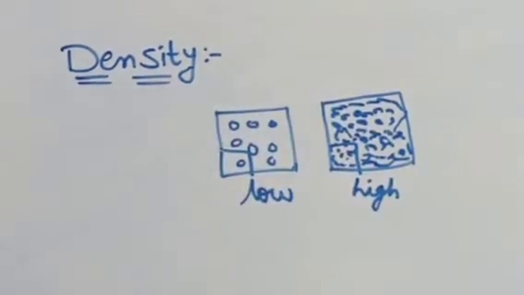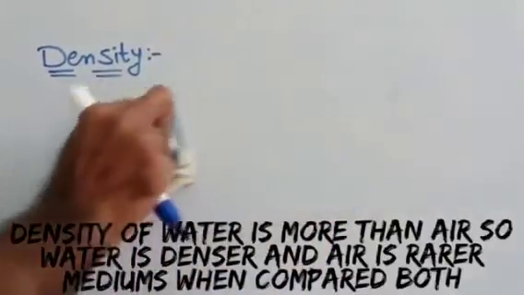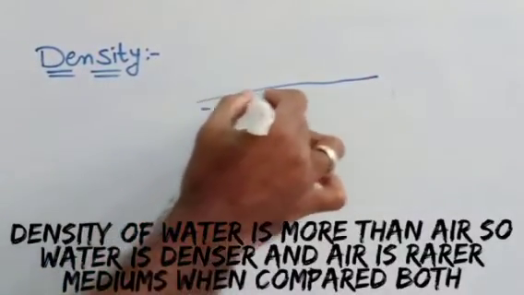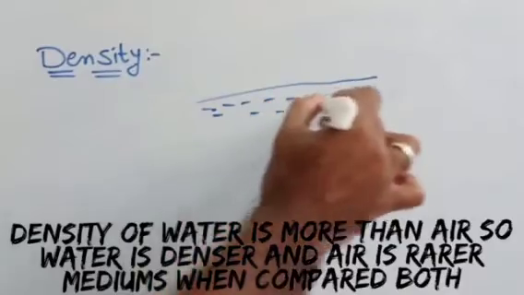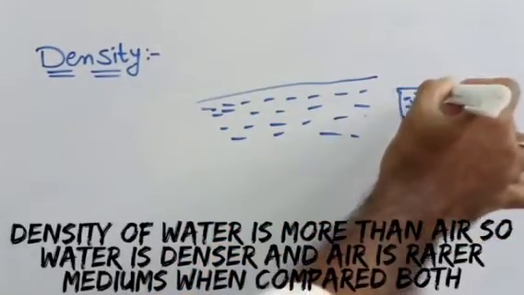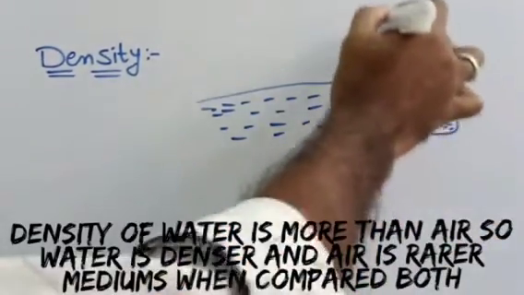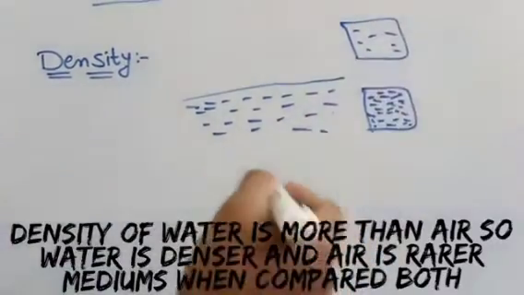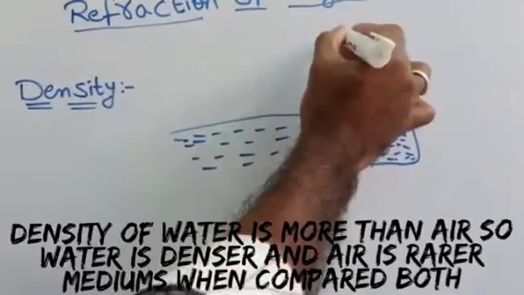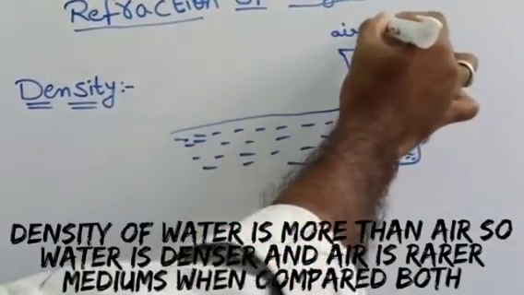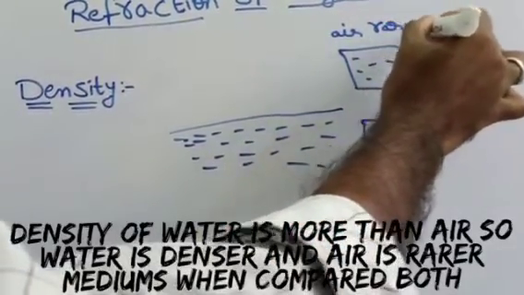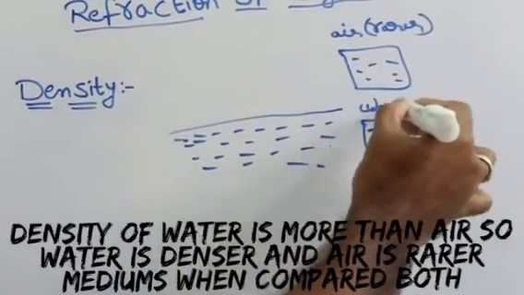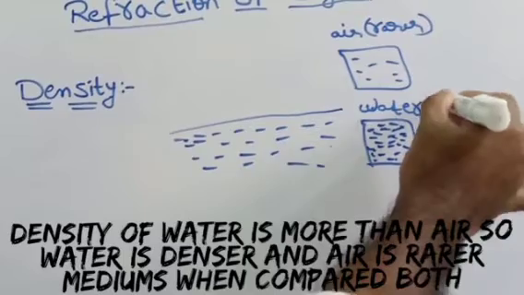For example, compare air medium and water medium. In water, the molecules are close and more. In air, the molecules are free. So, air is considered as rarer medium.